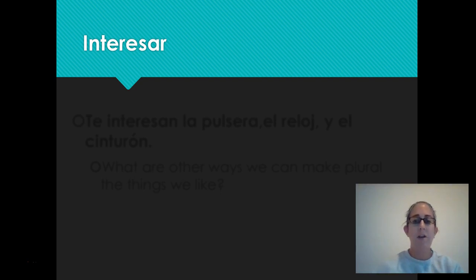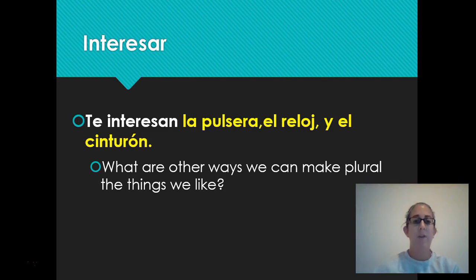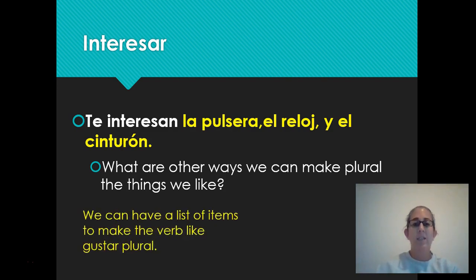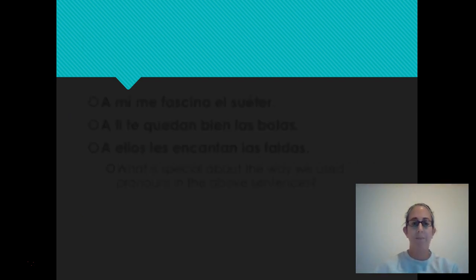Alright, so let's look at another example, interesar. Te interesan la pulsera, el reloj, y el cinturón. So, think about this. What are other ways that we can make plural the things we like? Notice, interesan has that plural ending, and that's because we've got a list of items. So, similar to las sandalias, that was plural. Interesan is going to be plural because we've got multiple things that we're talking about, even though it's just in a list. Okay. So far, so good?